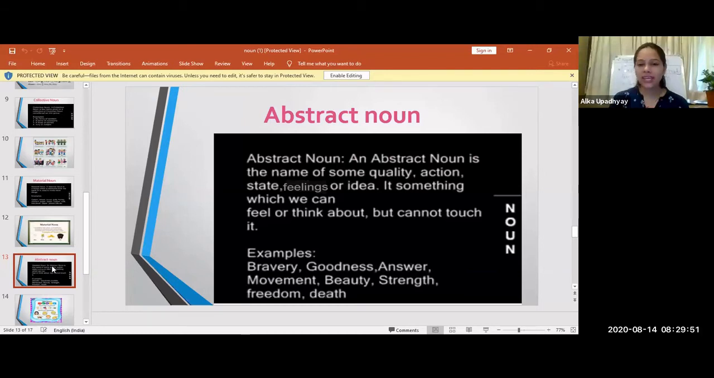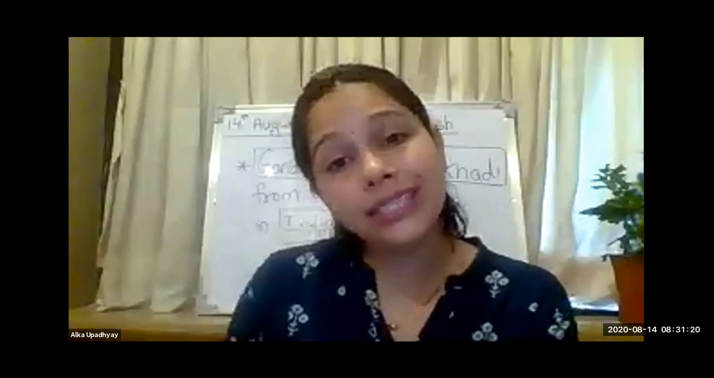Let us see what is abstract noun. So there are some things that we cannot touch. We cannot see that, but we can feel it. Means materially we cannot see it, but we can feel it. There are some shades, some ideas like that. So when we want to say something about a person's quality, that can be our abstract noun.